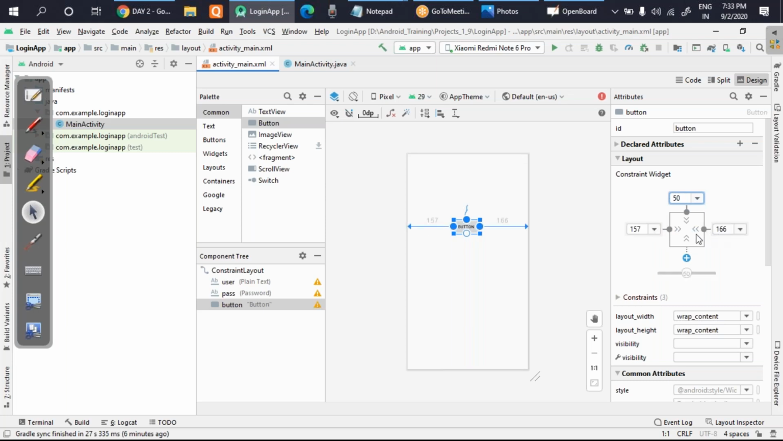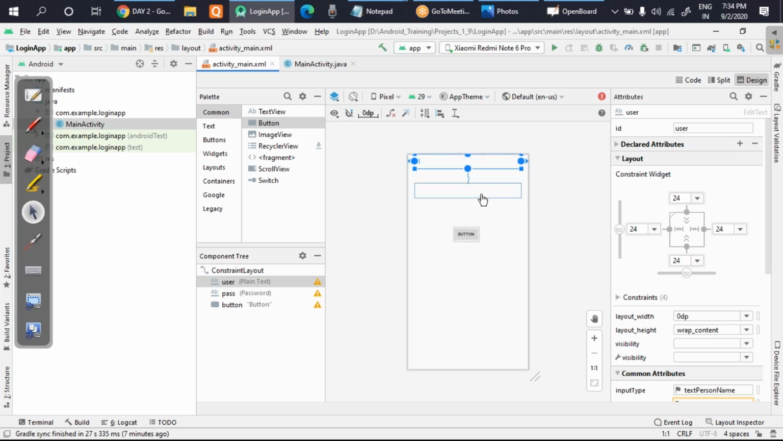As it is a button, I want it to be in the center only. You can again calculate and put, but not that much. It is almost in the center, that I can assume. And when I click on this plus button, it will link with the corner. It will link with the bottom of the screen. Okay. Now you can see everything is linked.